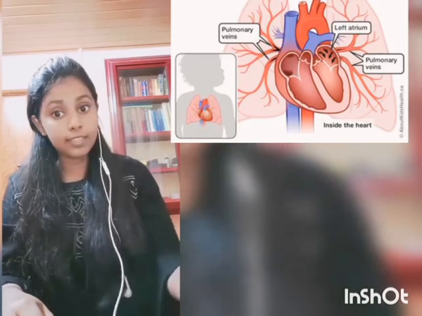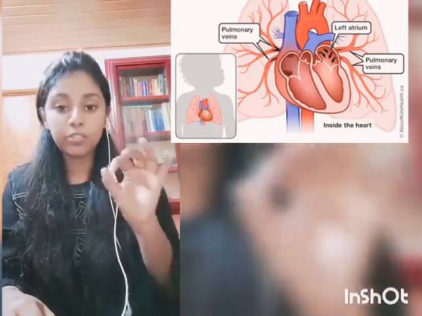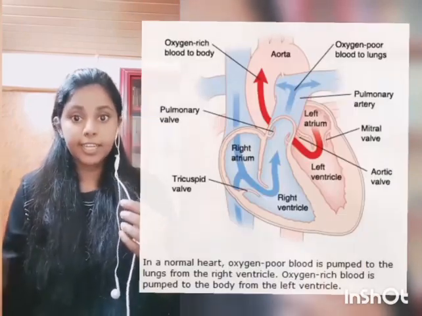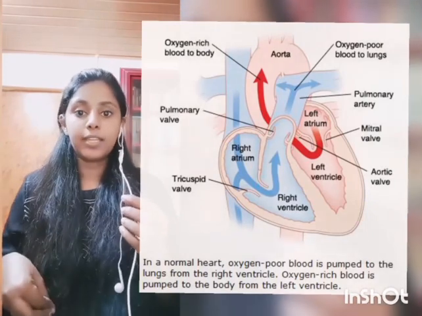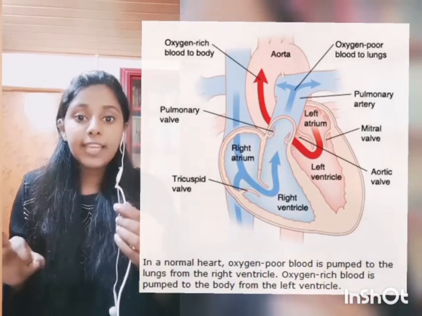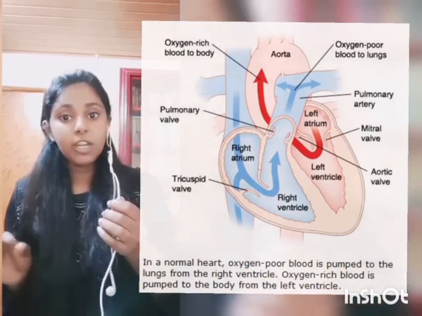In all other cases, the veins carry only deoxygenated blood. Now the oxygenated blood drained into the left atrium passes down to the ventricle through the atrioventricular valve, which here is the bicuspid, or mitral, valve.